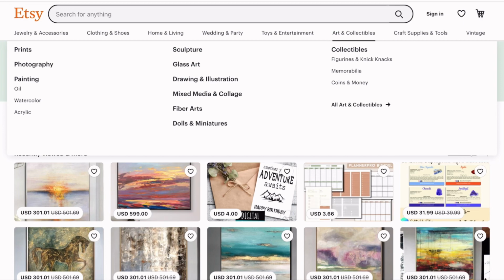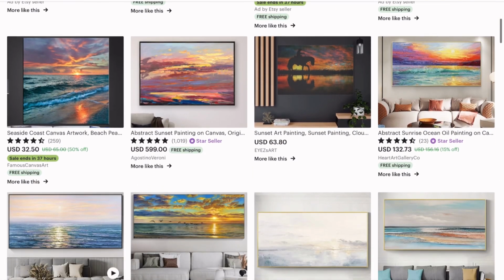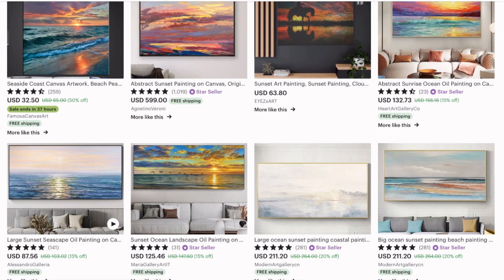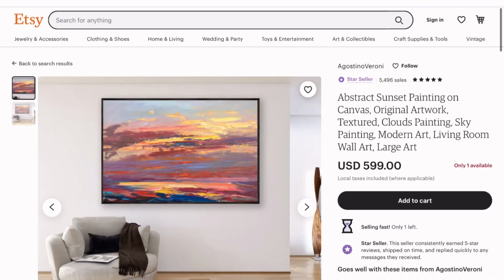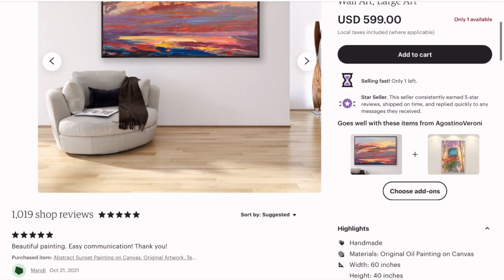As I said, we click on arts and collectibles, click on painting. Here you can see all sorts of paintings of different prices and different sizes and different styles. And take a look at this particular one. It's really beautiful, and these guys are selling it for $500.99.